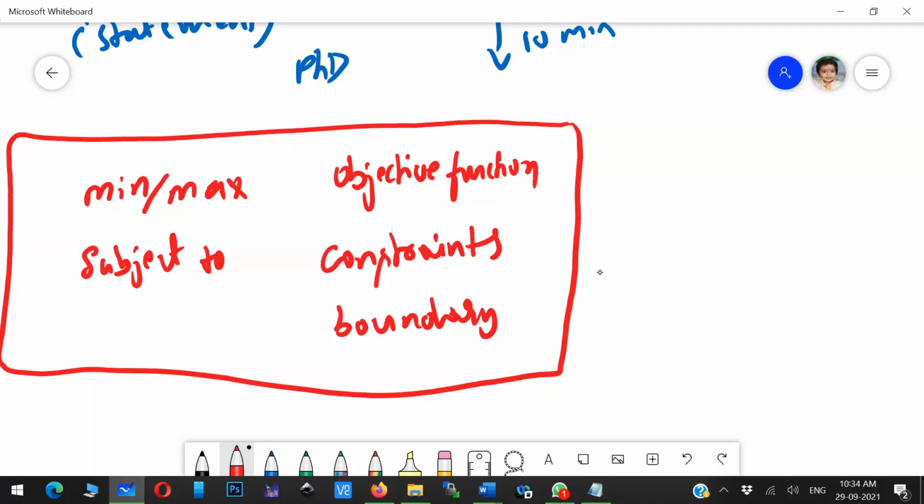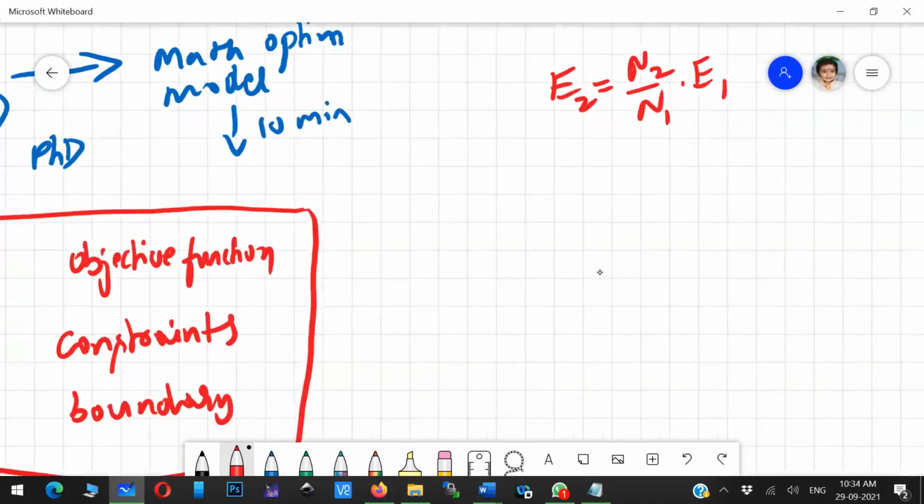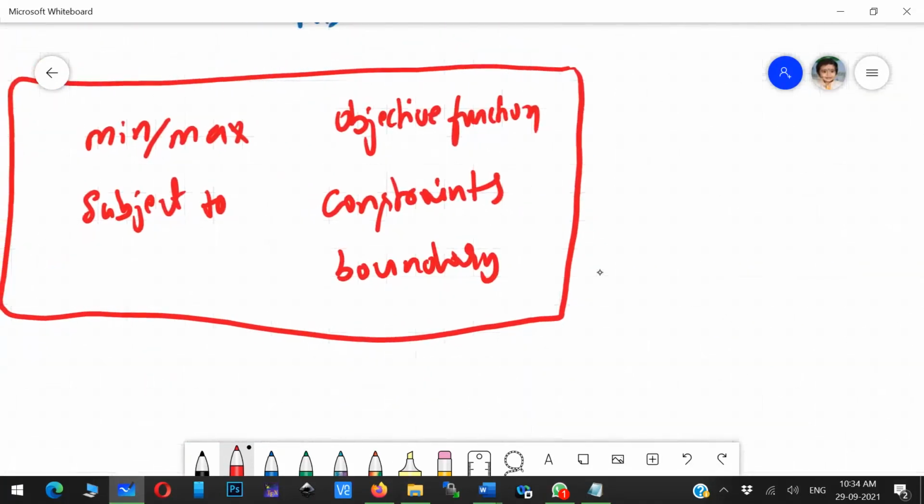Say, for example, the secondary EMF in a transformer is E2 = N2/N1 × E1. What exactly are you solving? In the infinite space, without any constraint, you are solving this equation. It is just the constraint. So you have not touched the boundary and objective function.